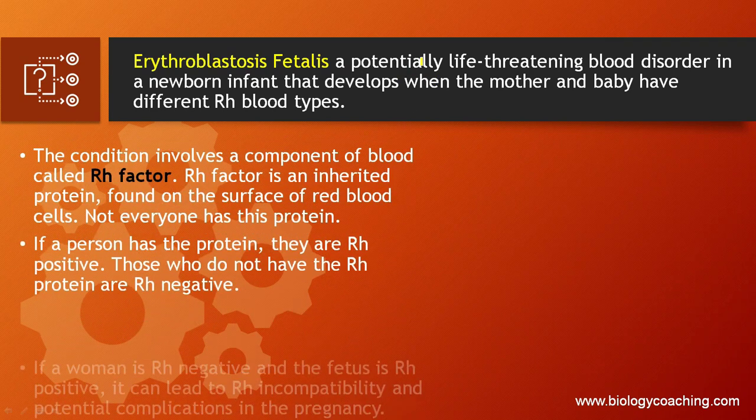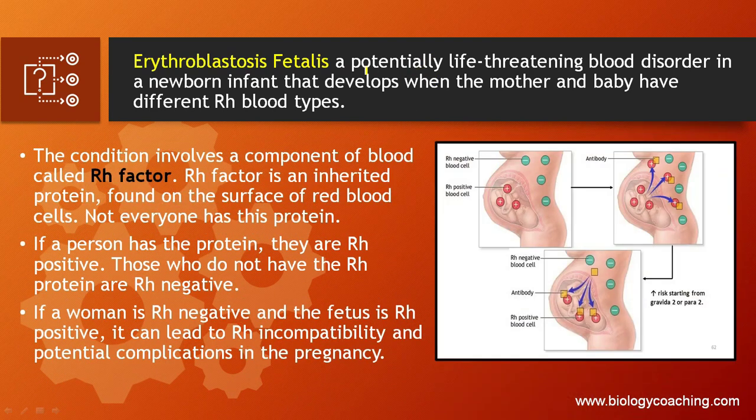It is a potentially life-threatening blood disorder in a newborn infant that develops when the mother and baby have different Rh blood types, as you have seen. The mother is Rh negative and the baby is Rh positive. Here the Rh factor is there. The Rh factor is an inherited protein found on the surface of RBCs, red blood cells. Not everyone has this protein, as we know.